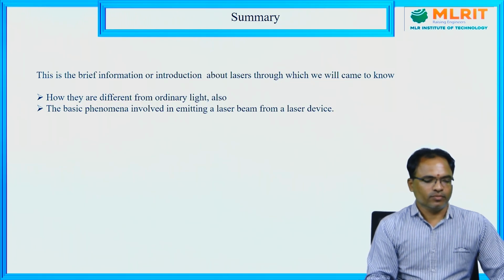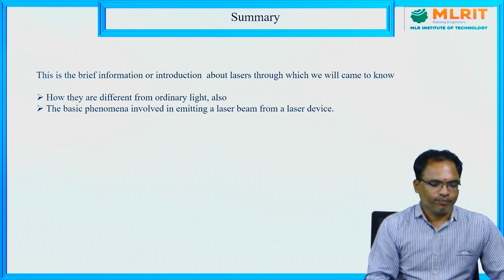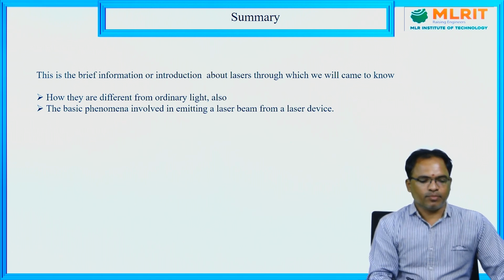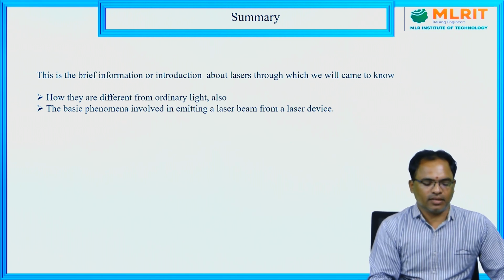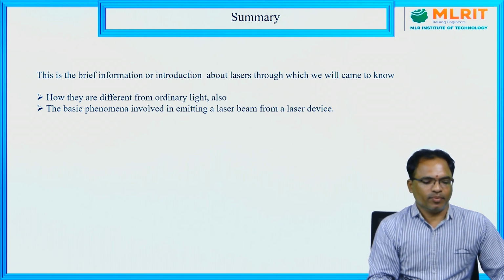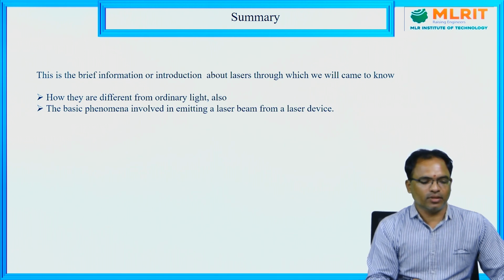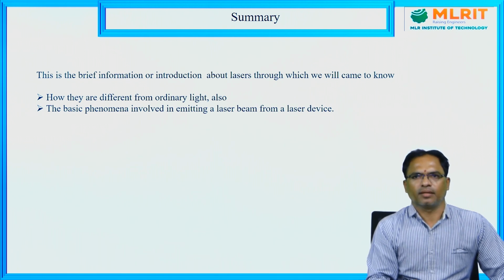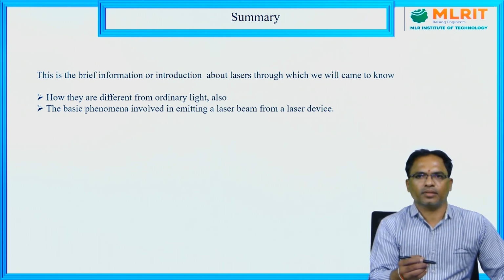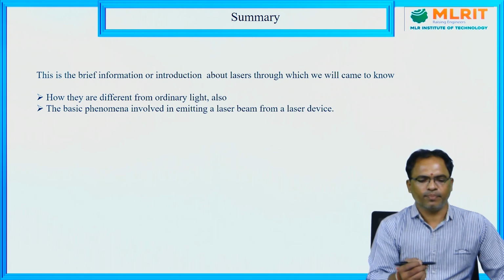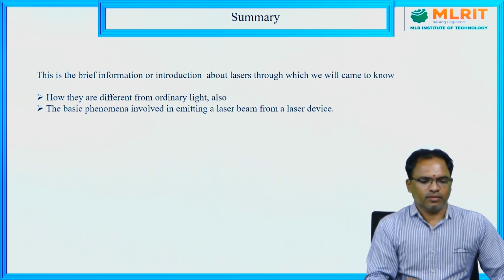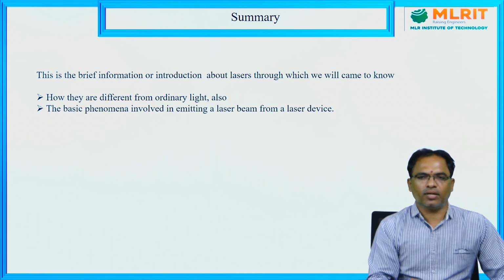Now coming to the summary, we just discussed the very basics of laser today. What is a laser? Particle transfers between two energy levels. About the three particle transfers we discussed: the process of stimulated absorption, spontaneous emission and stimulated emission. Also we discussed the process of population inversion and particularly the principle of laser called lasing action.